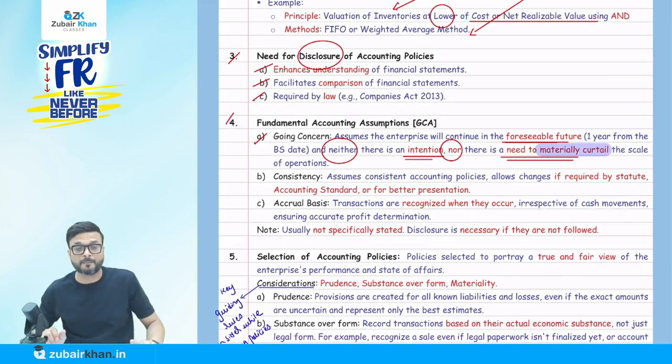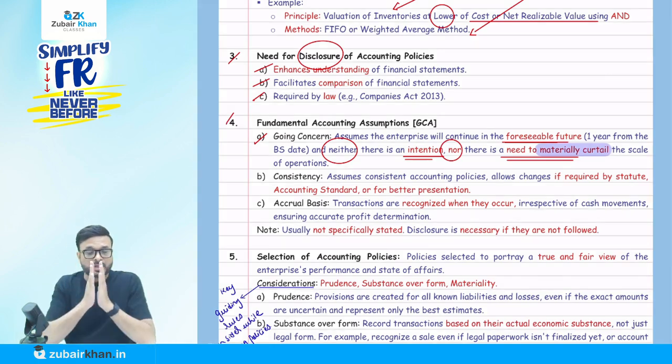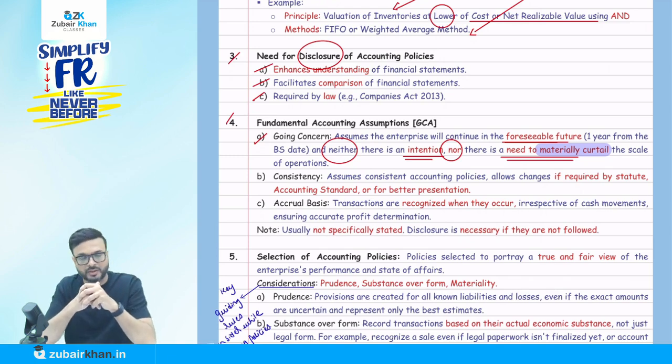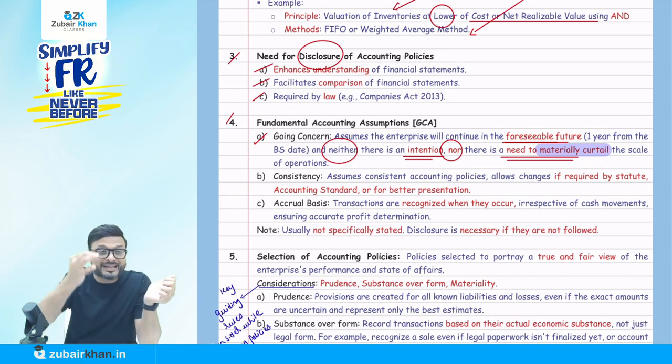What does it mean here? We assume that the entity is going to do the business at least for the foreseeable future, which means at least for one year from the balance sheet date. Second, there is no intention nor any need to materially curtail.